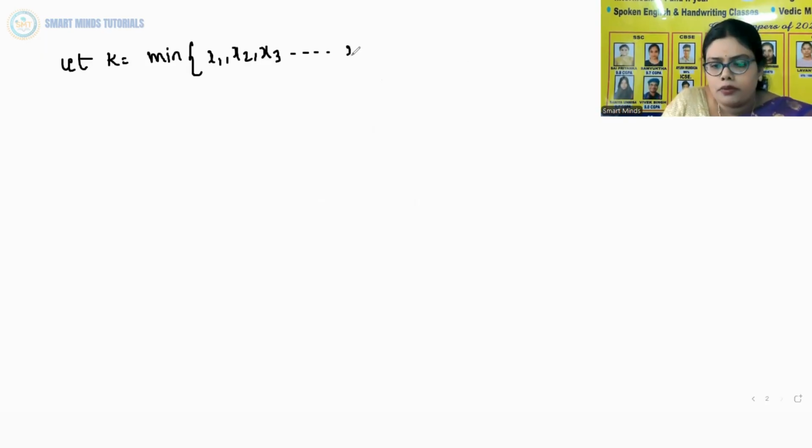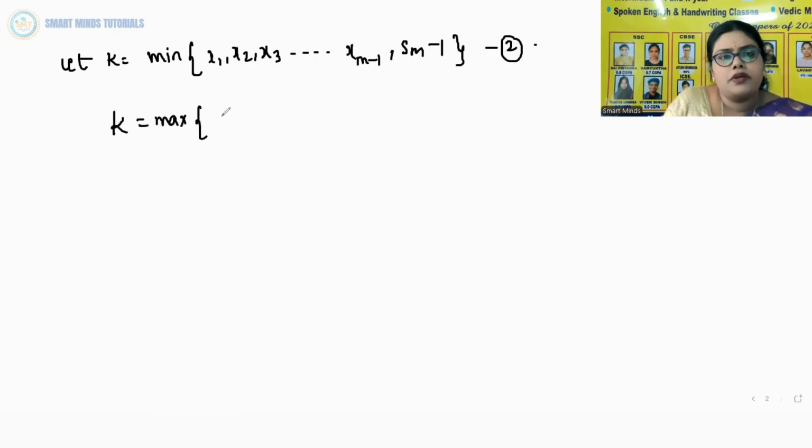So now let us take k equal to the minimum of these values: minimum of S1, S2, S3, and so on up to S(m minus 1) and Sm minus 1. This is equation number 2. And we will take capital K as the maximum of S1, S2, S3, and so on up to S(m minus 1), Sm plus 1.